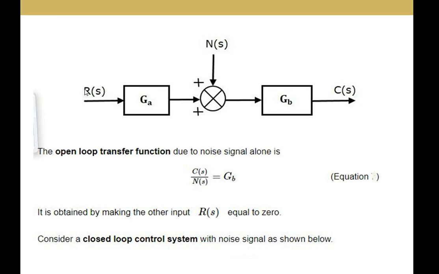Whenever any system has two inputs and a single output, to calculate the output due to one input, the remaining input should be 0. So here C of S by N of S is GB.